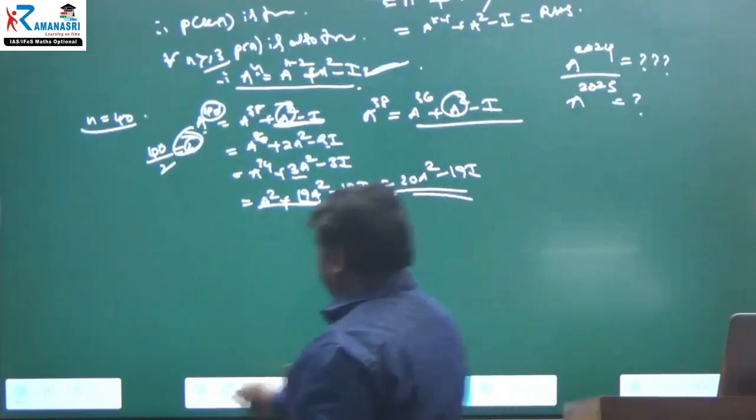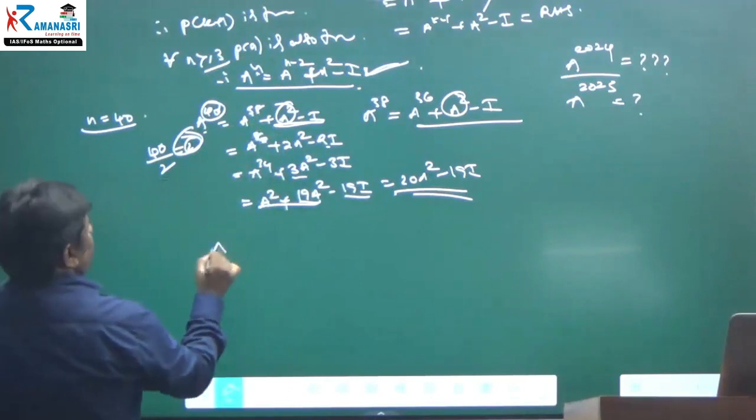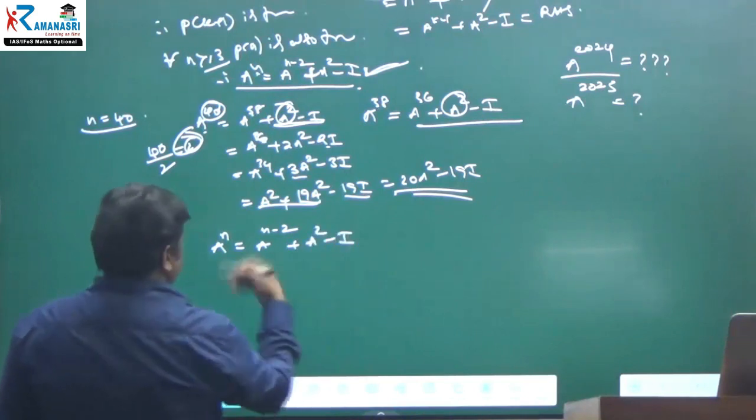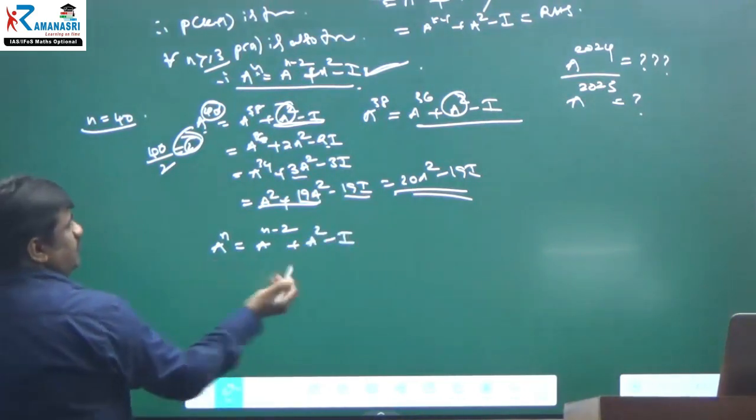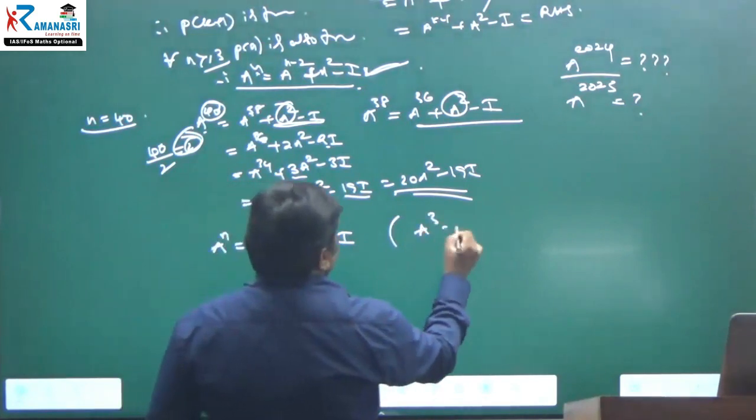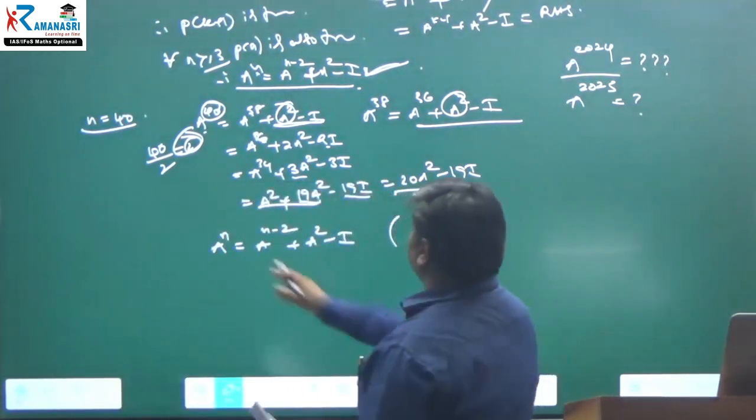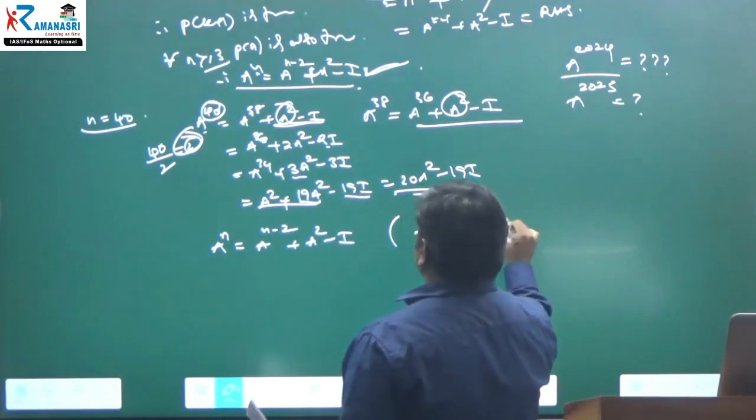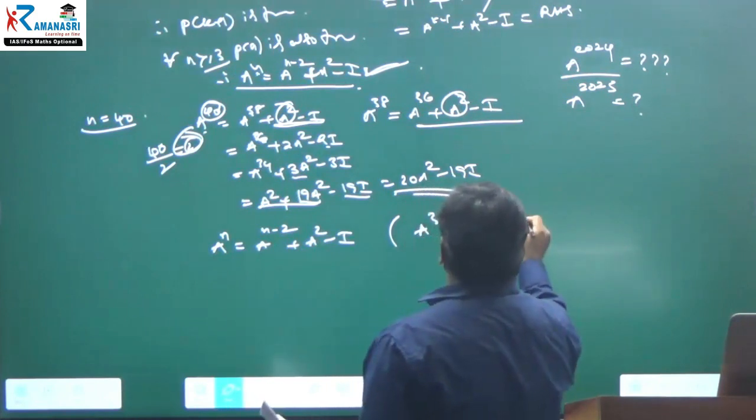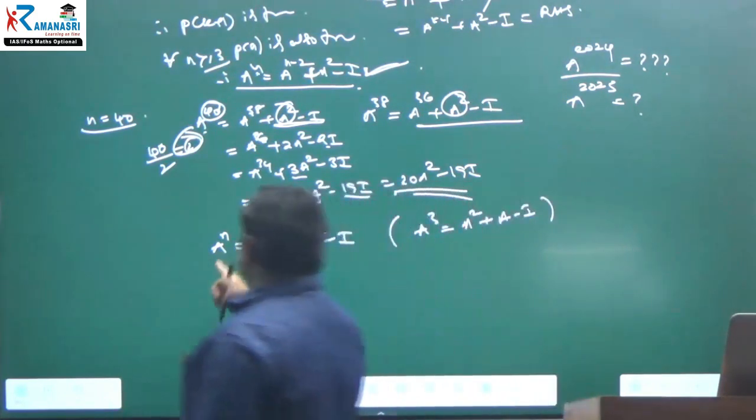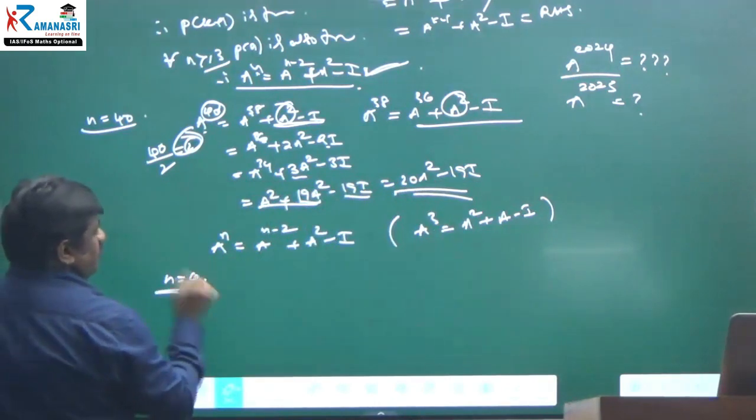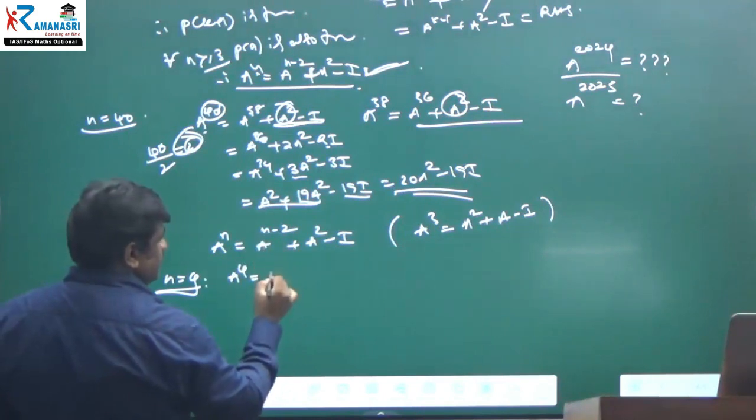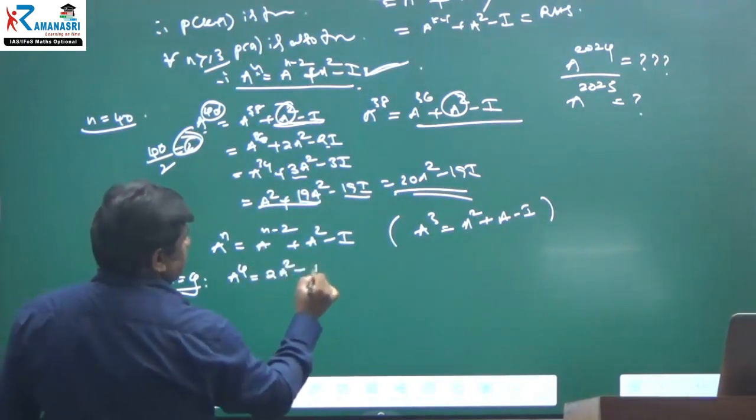Okay, right. Do one thing. A power n is equal to a power n minus 2 plus a square minus I, and n is equal to 3 you can put. And you know that, what about a cube? A cube is equal to a square plus a, or a square plus a minus I. Okay. Now n is equal to 4 you can put. Then a power 4 is a square plus a square, 2a square minus I.